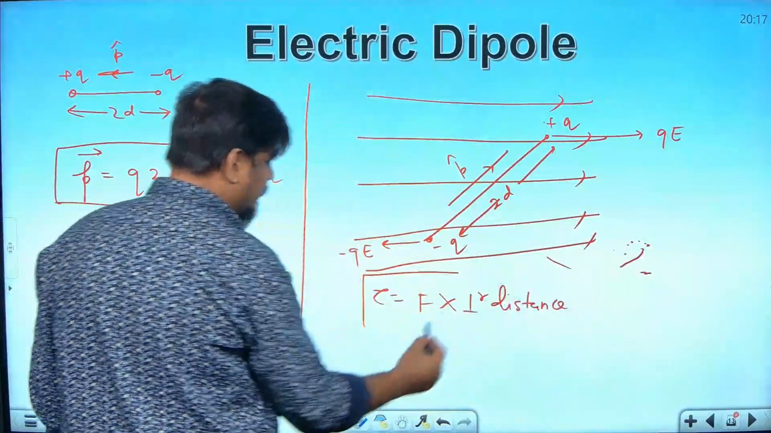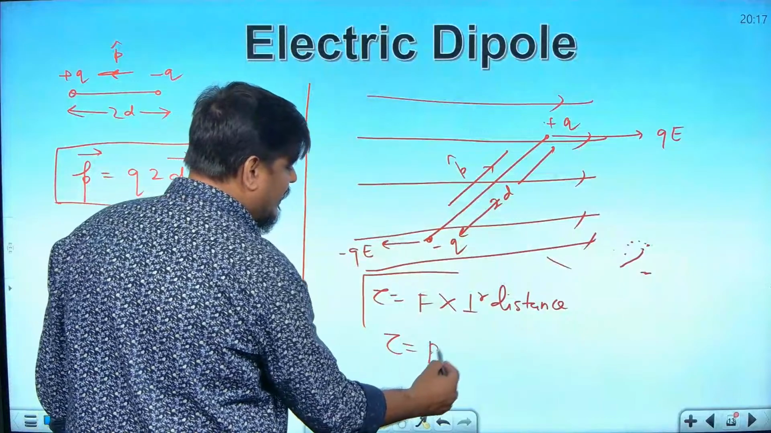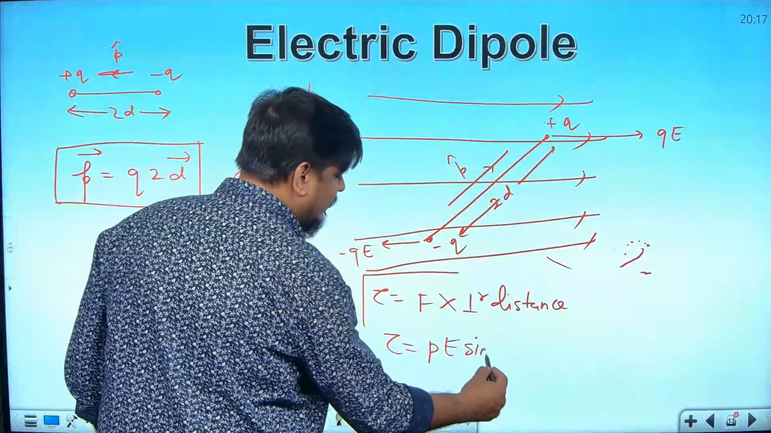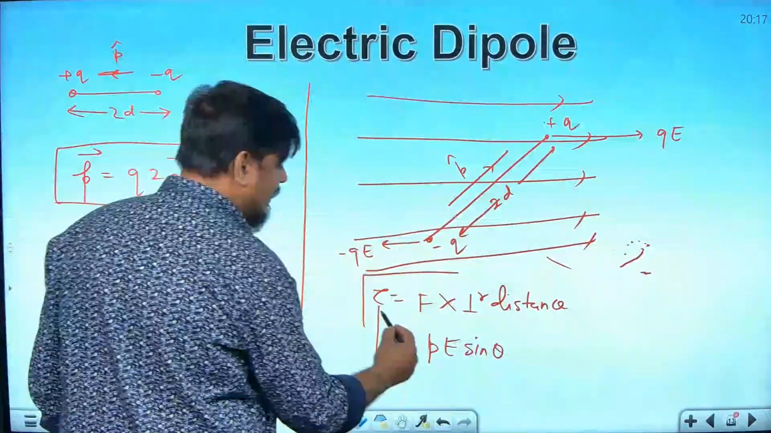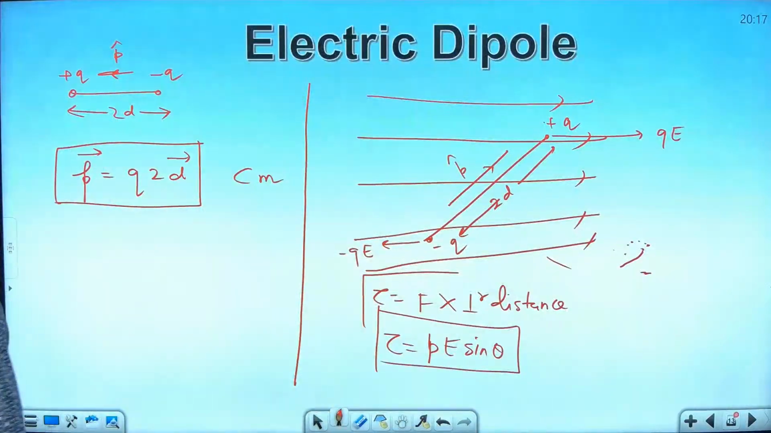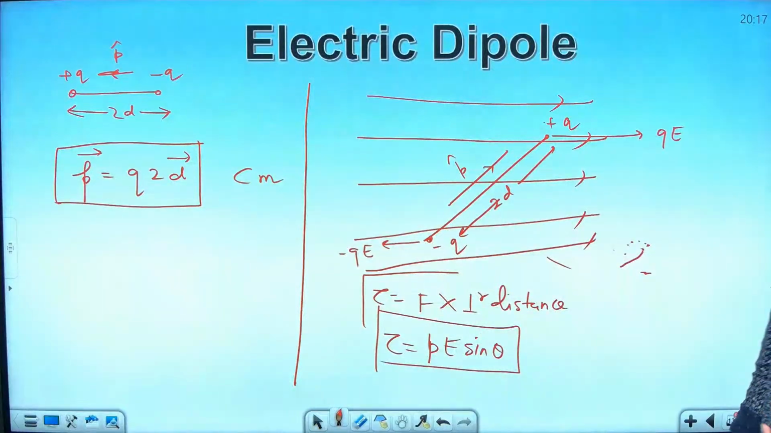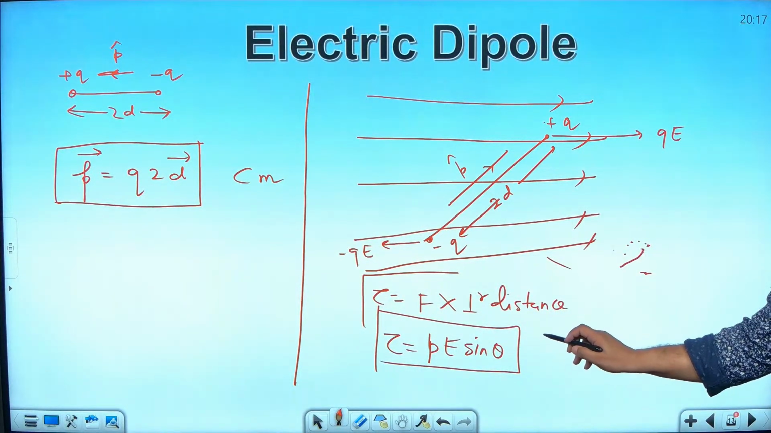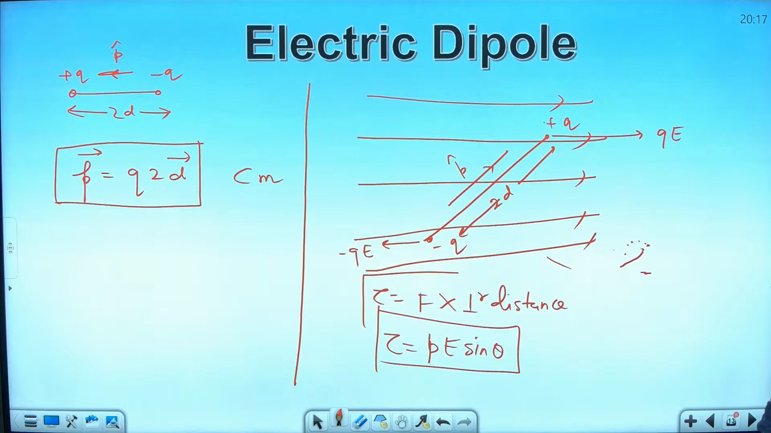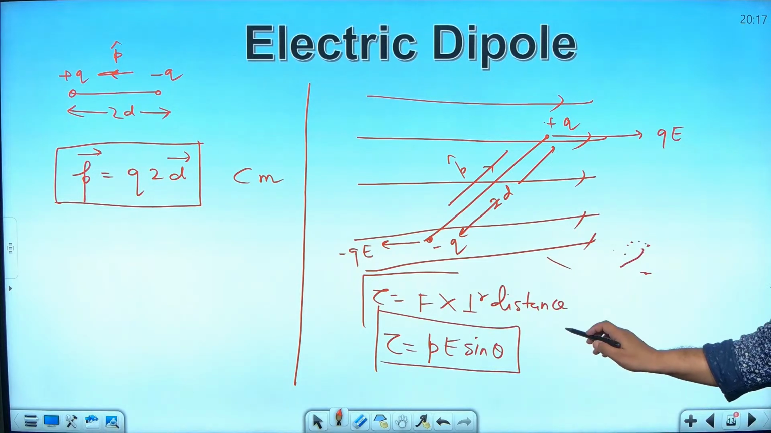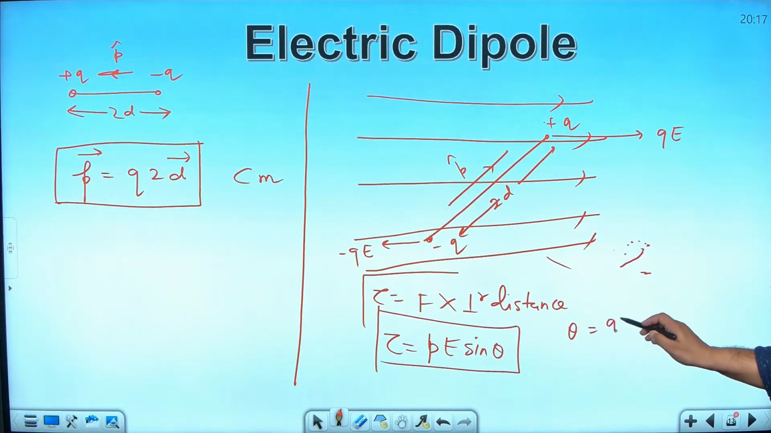And when you solve this, you will finally get tau is equal to PE sin theta, or P sin theta, or you can say P vector cross E vector. How can questions come from here? I will tell you different types of questions. One question can be, which position of electric dipole will lead to maximum torque? What will be the answer? Theta is equal to 90 degree.